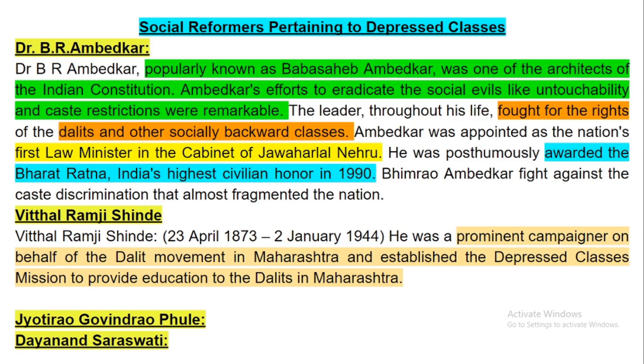Likewise, the social reformers Jyotirao Govindrao Phule and Dayanand Saraswati also worked for the depressed class. We already discussed them, so I just put their names here.